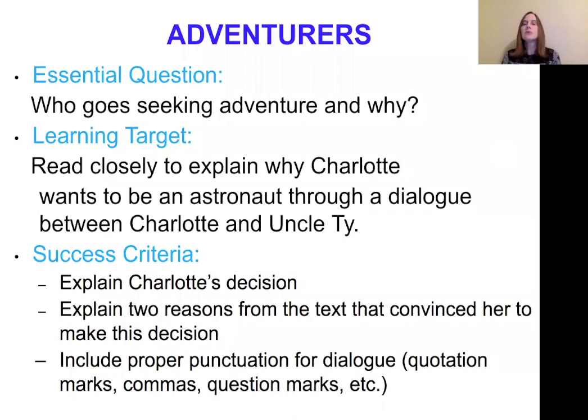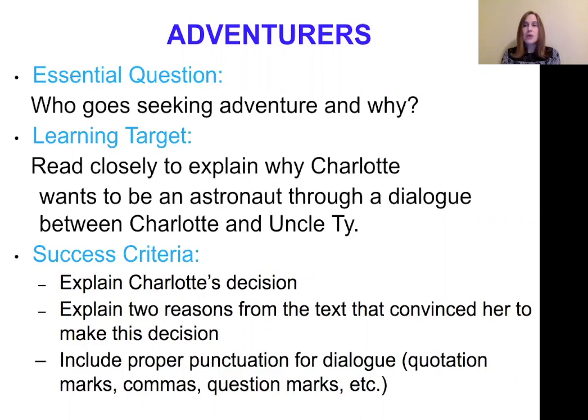The text that we're going to read has the topic of adventurers. The essential question that we're going to be looking at with this text is who goes seeking adventure and why? The learning target, or our goal for this lesson, is to read our text closely to be able to explain why Charlotte wants to be an astronaut. We're going to do that through a dialogue between Charlotte and Uncle Ty.